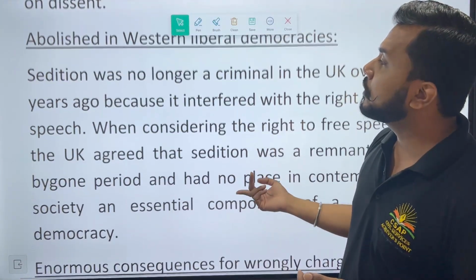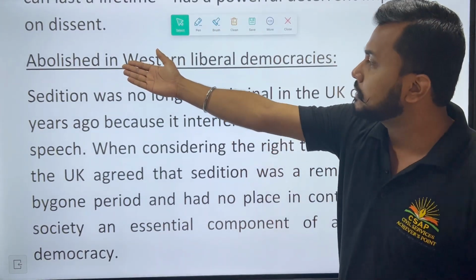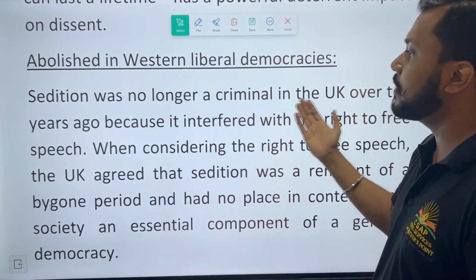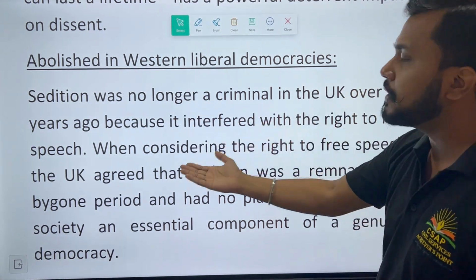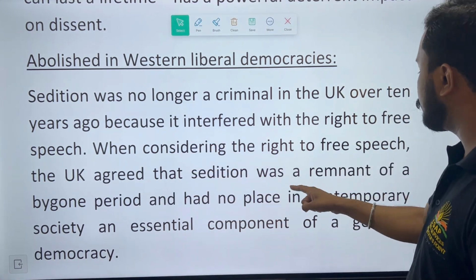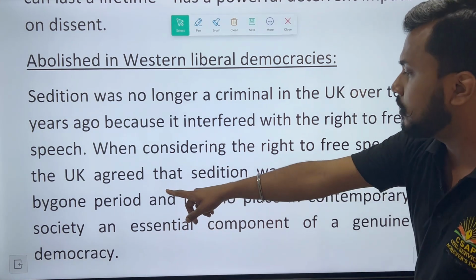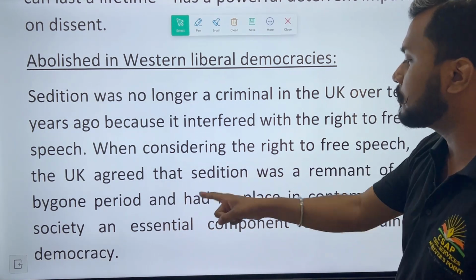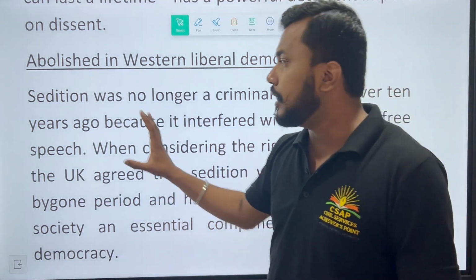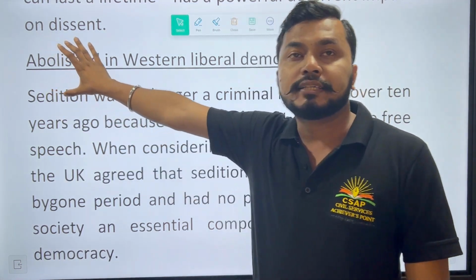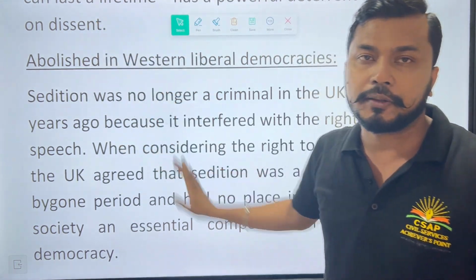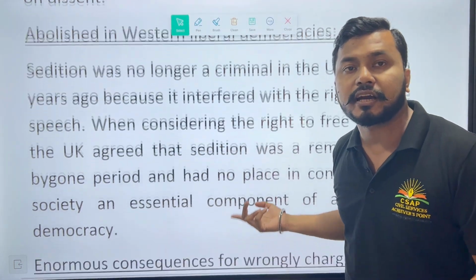Also you can see that Western liberal democracies are abolishing it. Sedition is no longer a crime in the UK for over 10 years because it interfered with the right to free speech. And when considering the right to free speech, the UK agreed that sedition was a remnant of a bygone period and had no place in contemporary society, an essential complement of a genuine democracy. So this becomes an important point, that Western democracies have totally abolished the sedition law. So why can it not be abolished in a country like India?